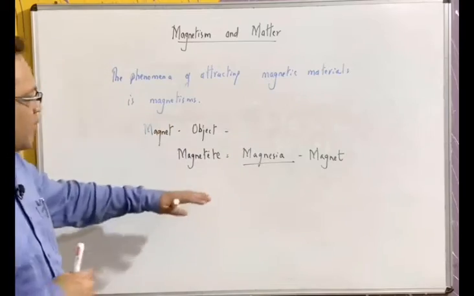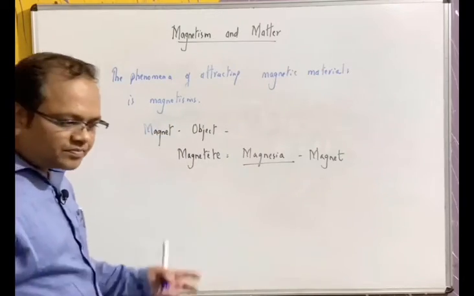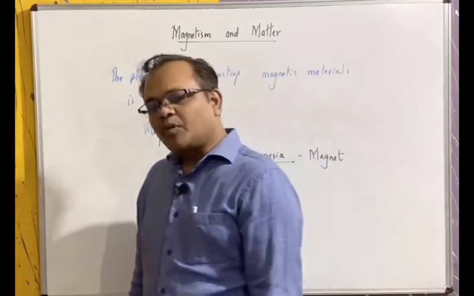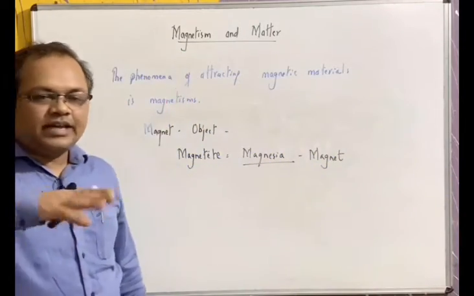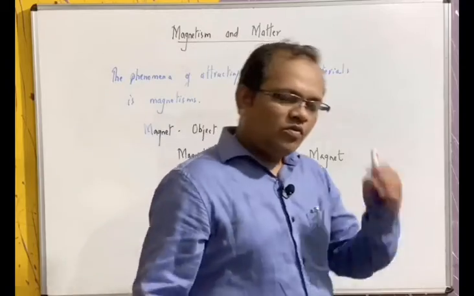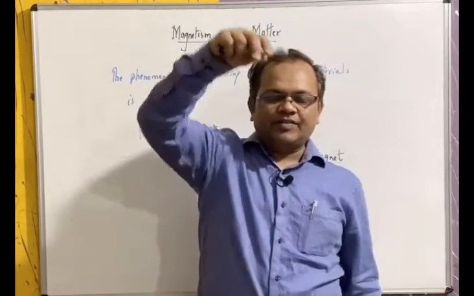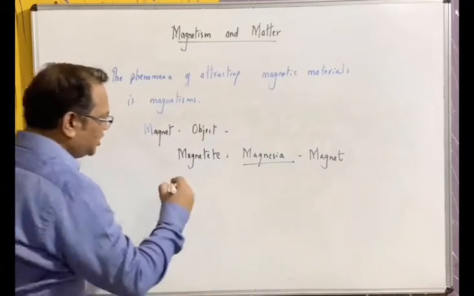One more important property is there in natural magnets. Ancient people used that property for finding the direction. When they held the magnet tied to a string in air, it would always point in the north-south direction.